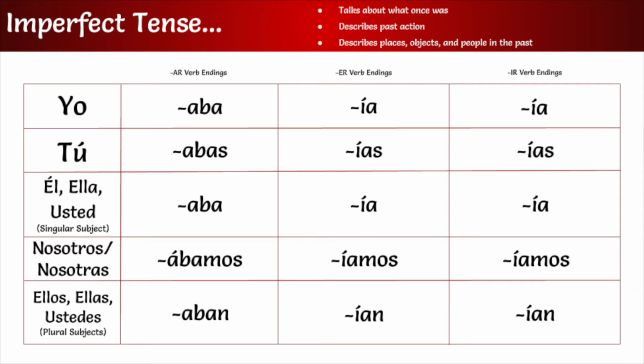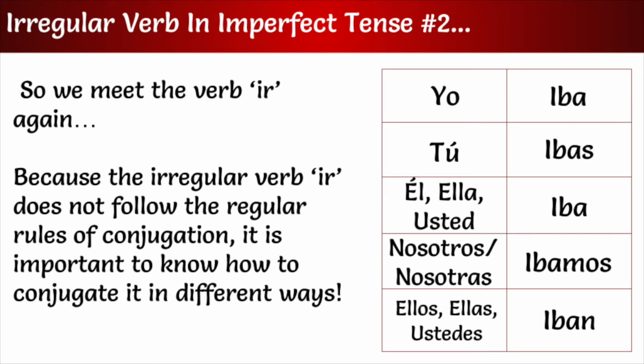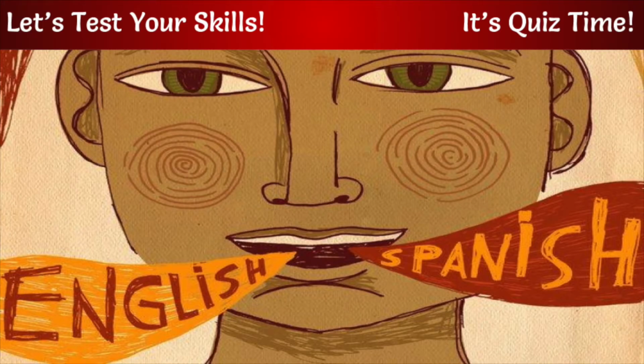Finally, we are on to imperfect tense. We use imperfect tense when talking about what once was, describing a past action, and when describing places, objects, and people in the past. Two irregular verbs that do not follow the regular rules of conjugation are ser and ir. It is super important to remember how to conjugate these irregular verbs since they aren't conjugated the same way as other verbs are. Now, it is quiz time.